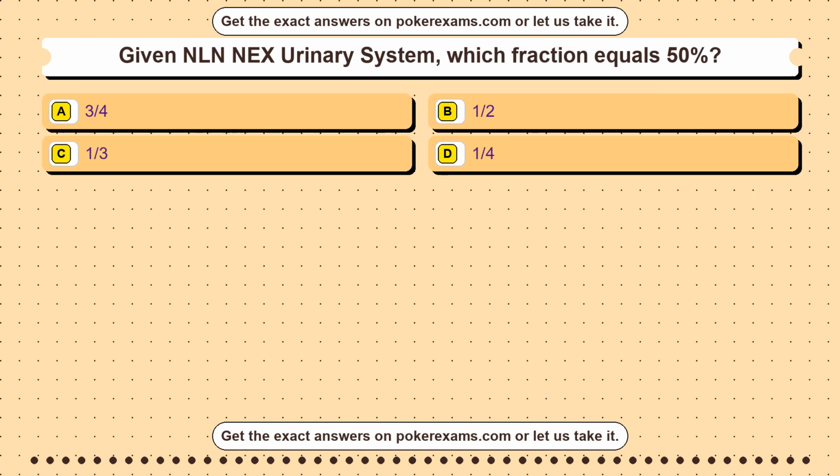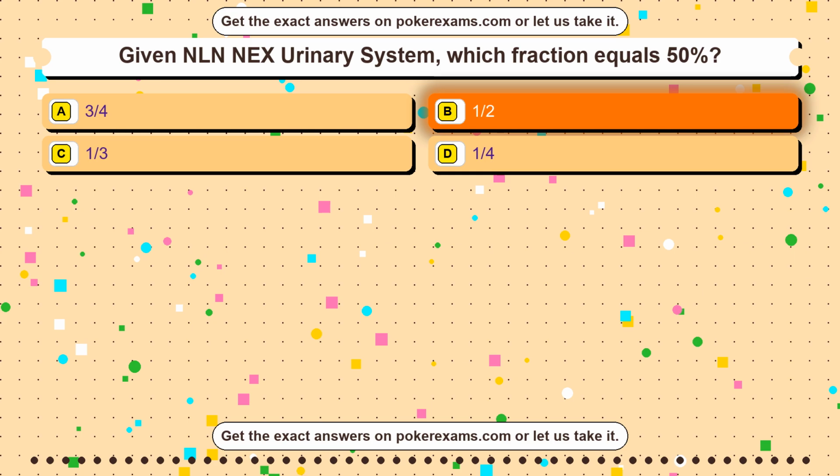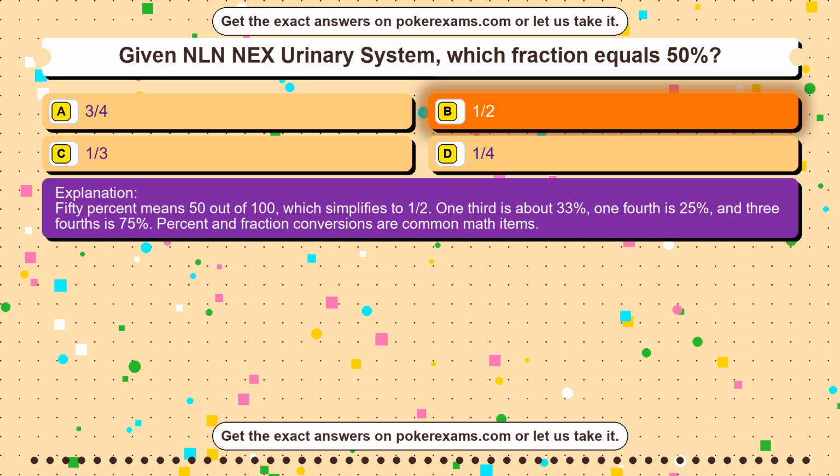Question 8. Given NLN NEX Urinary System, which fraction equals 50%? Option A 3/4. Option B 1/2. Option C 1/3. Option D 1/4. The correct answer is option B. 1/2. 50% means 50 out of 100, which simplifies to 1/2. 1/3 is about 33%, 1/4 is 25%, and 3/4 is 75%. Percent and fraction conversions are common math items.